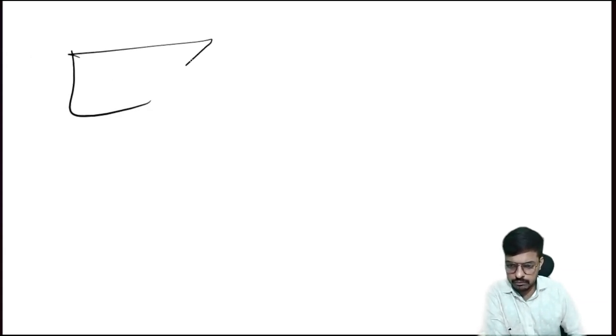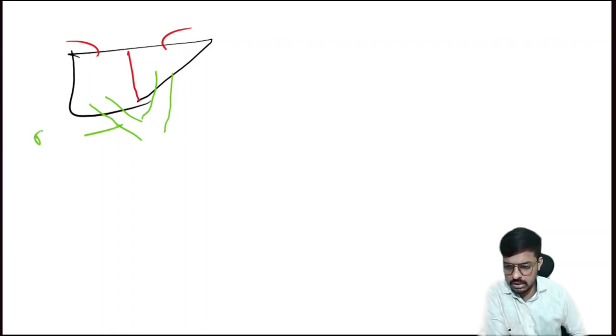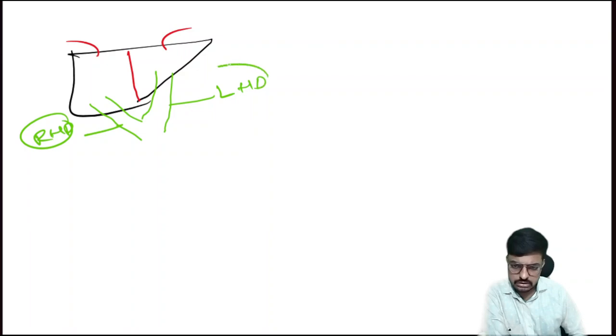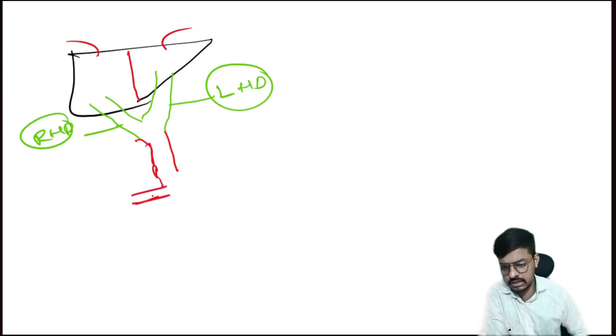So this is the beautiful liver. This is our left part of the liver, right part of the liver. Okay. From the left part of the liver, one duct will come, and from the right part of the liver, one duct will come. So this is the right hepatic duct, and this one is the left hepatic duct, right? So both make the common bile duct, and to the common bile duct our cystic duct will join.